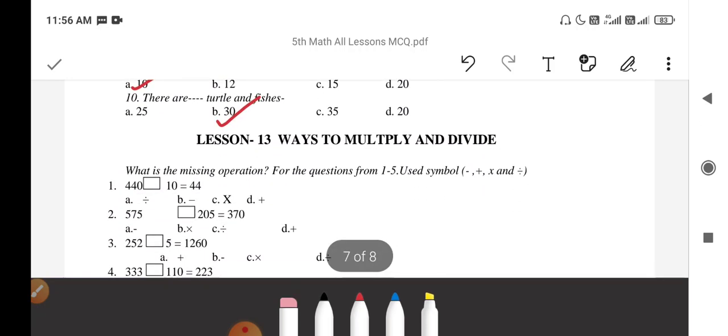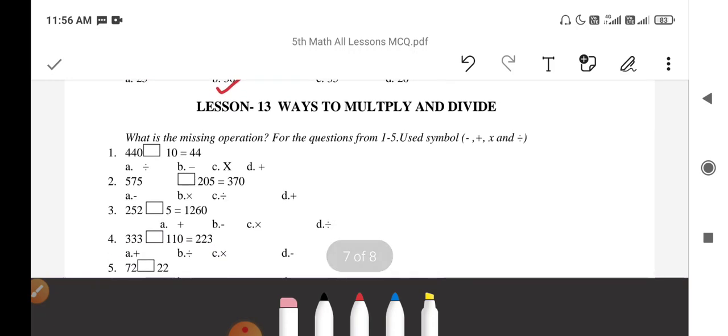Next, ways to multiply and divide. What is the missing operation for the questions from 1 to 5? You have to use the symbol. So 440 dash 10 equal to 44. If you divide 440 by 10, then it will be 44. So here the division mark will be the answer.